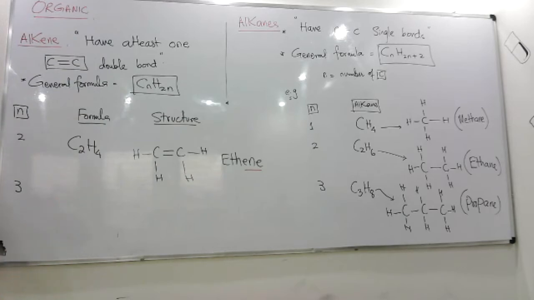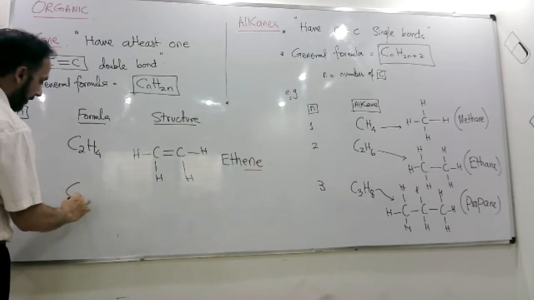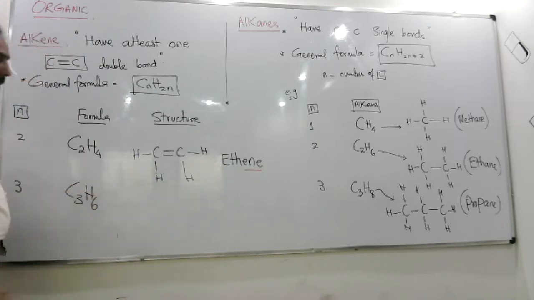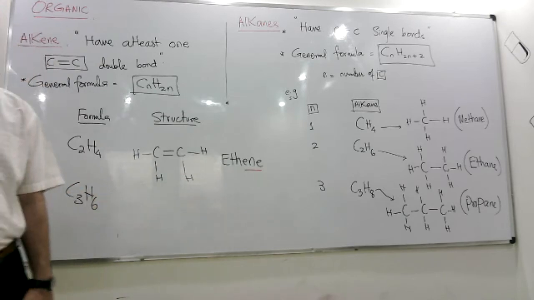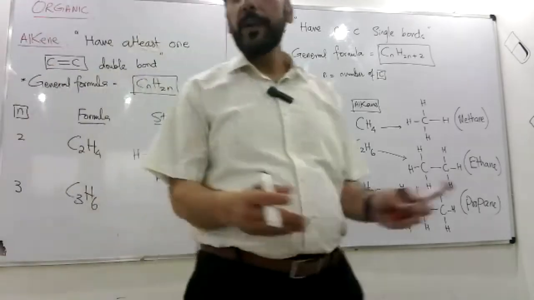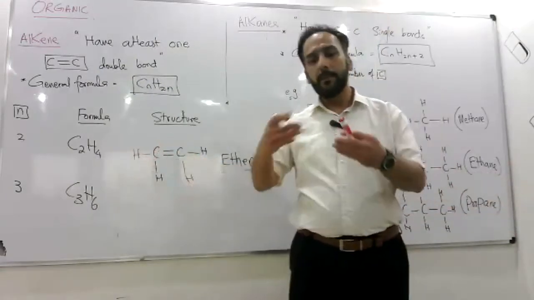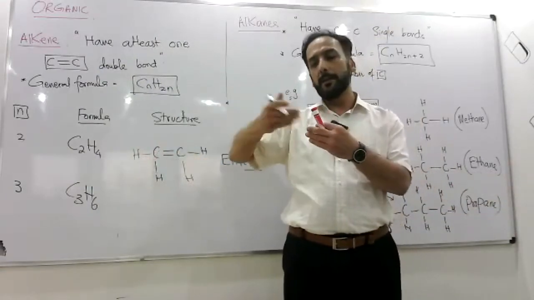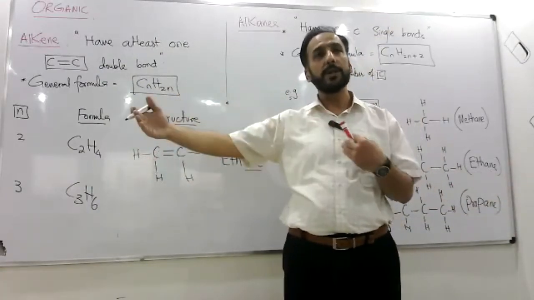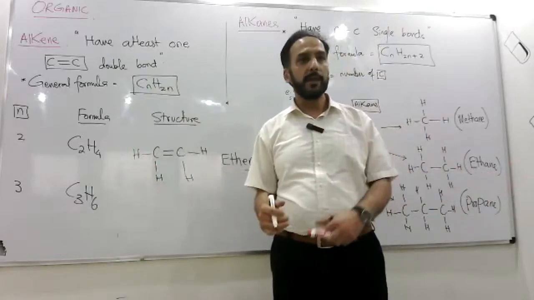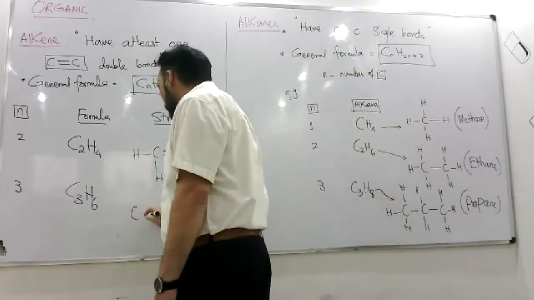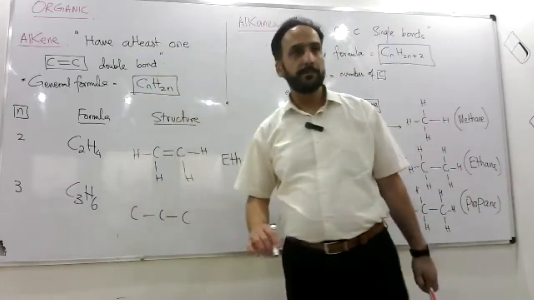C3H6. Double कर देना उसको. Now when we draw C3H6, then I need to draw 3 carbons straight connected. Carbon can make chains with each other, like carbon can connect with carbon and make long chains. That's what organic compounds have. So 3 carbon, first we draw single bonds between them.